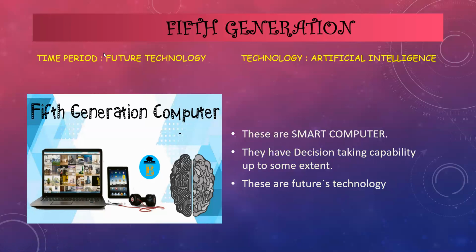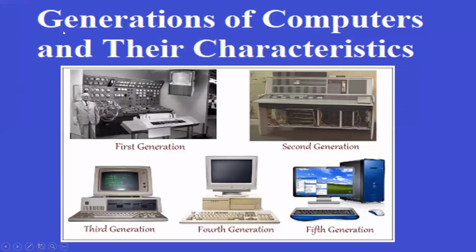Okay, so step by step the scientists make changes in it, and it comes into the market in front of you only. So you are the person that is able to see the fifth generation. That means you enjoy the fourth generation also, and you enjoy the fifth generation also. Isn't it interesting?